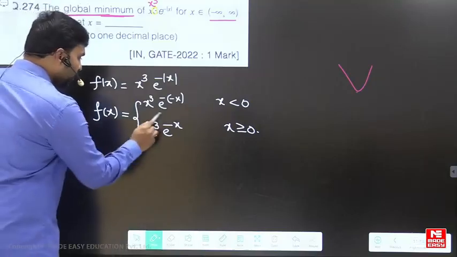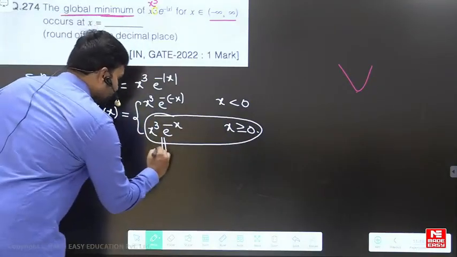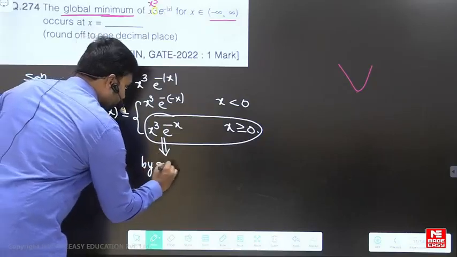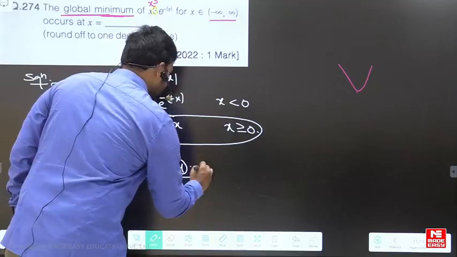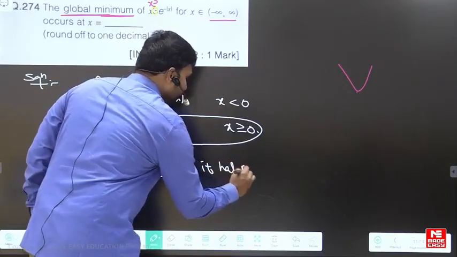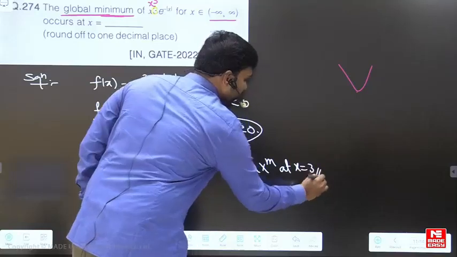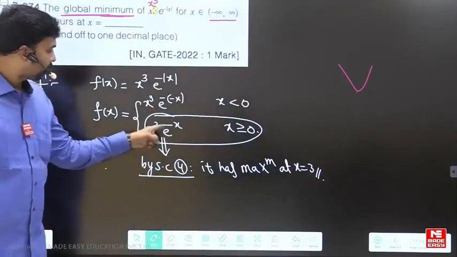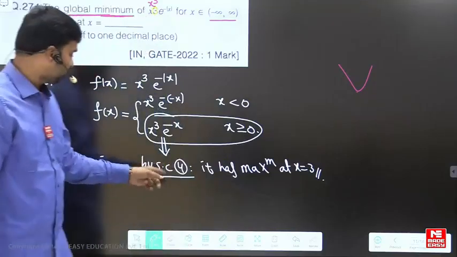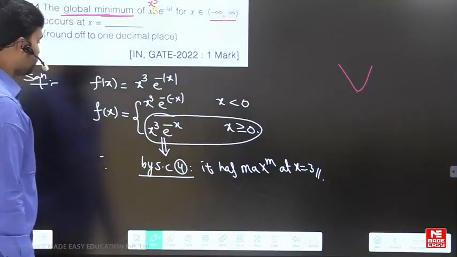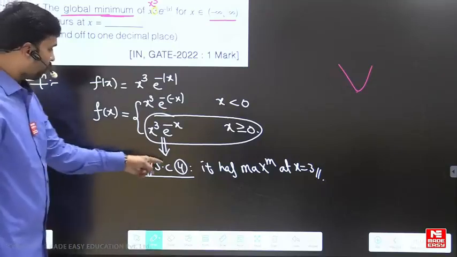But we all know that for x greater than or equal to 0, x cube e to the power of minus x, by shortcut number 4, I can say that it has a maximum at x equal to 3. At x equal to 3, it has a maximum, right? It is maximum at x equal to 3 by shortcut number 4.